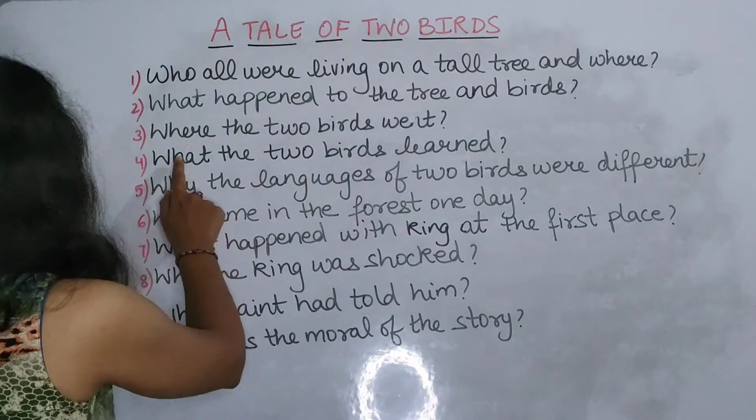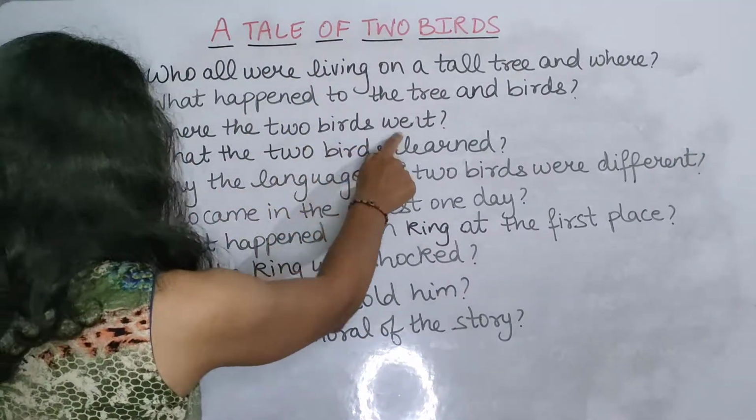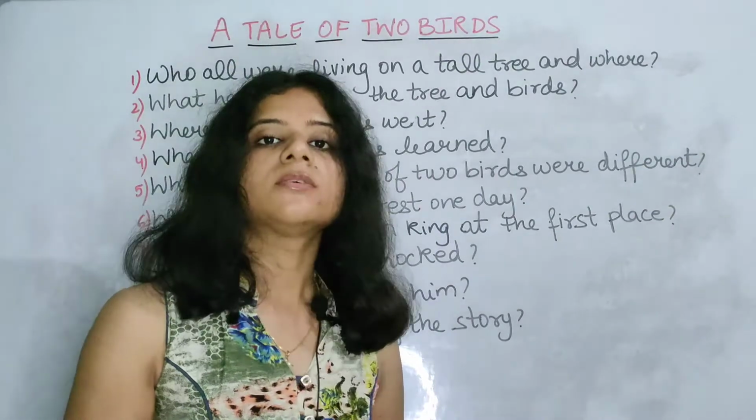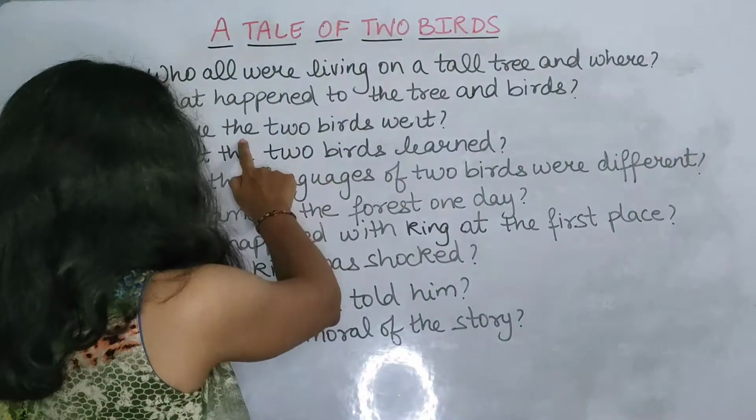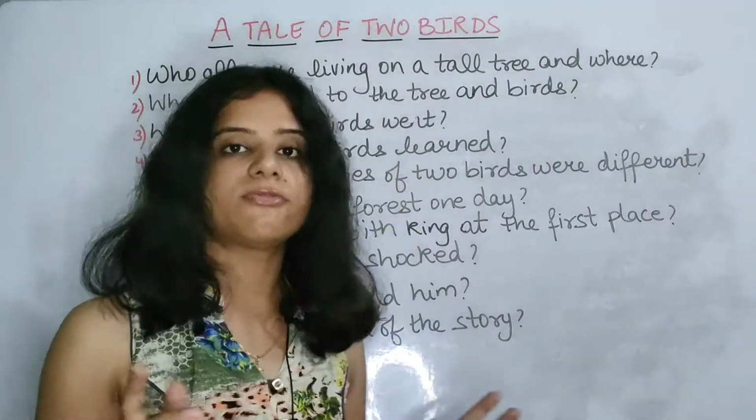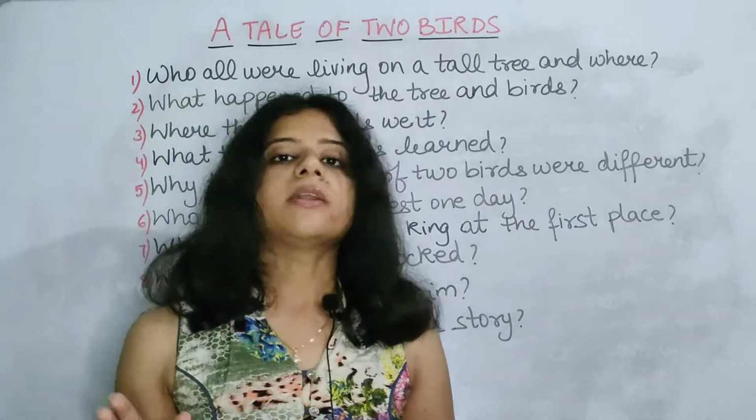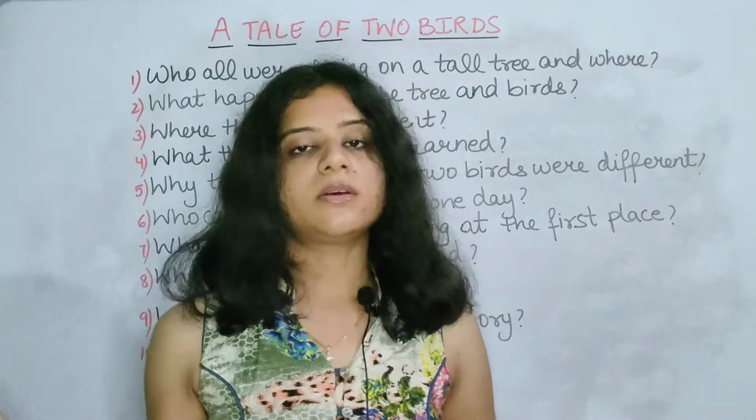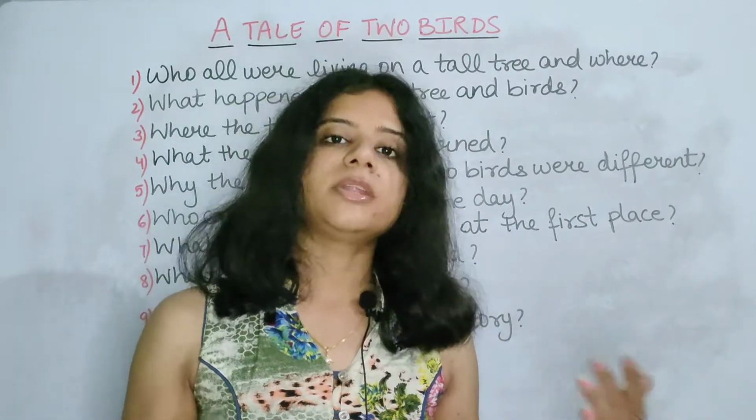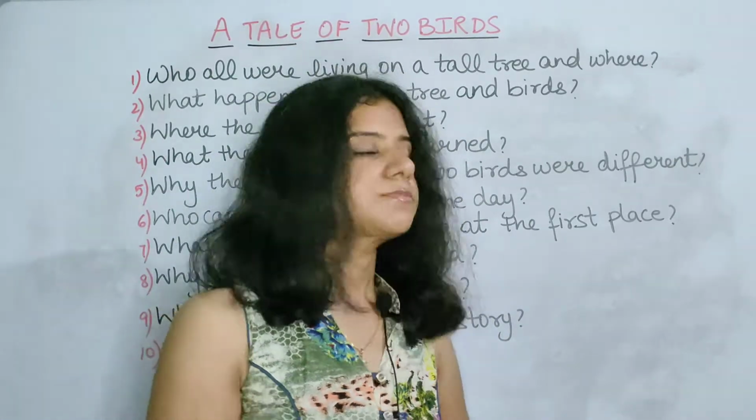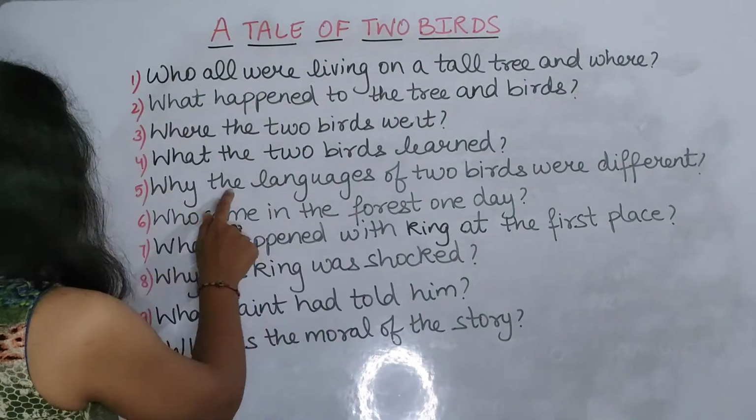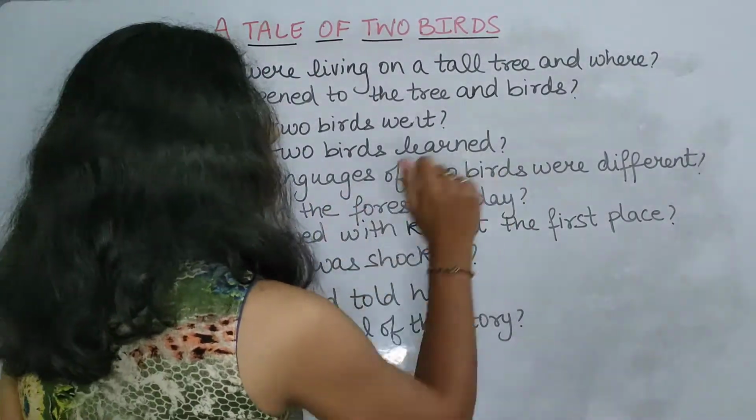Next is, where the two birds went. So where they went, the two birds, you will write from the question, the two birds went to two different directions. Again if it is of more marks, you can write that one went near the cave and the another went near the hut.